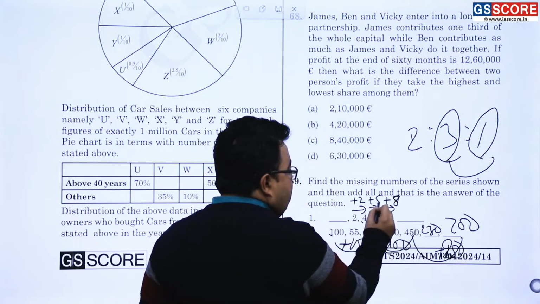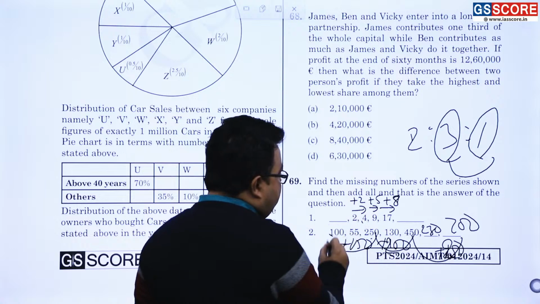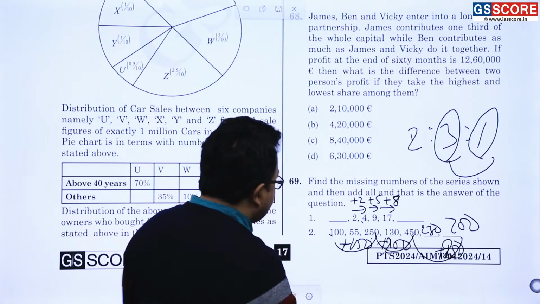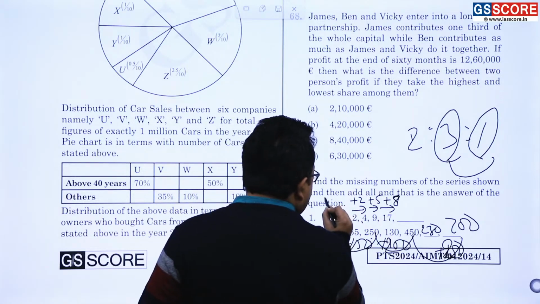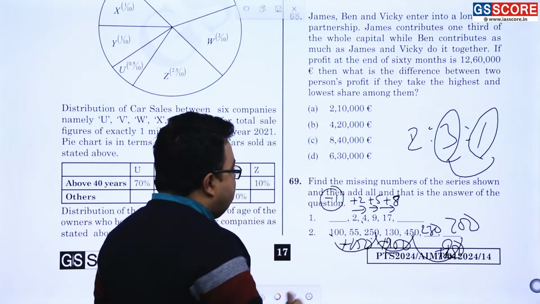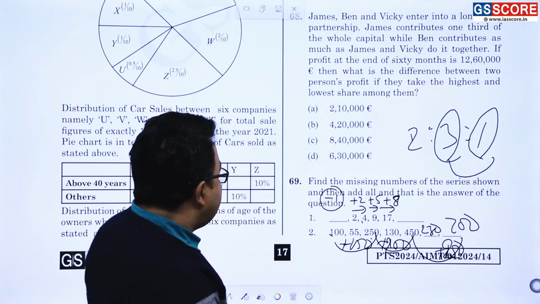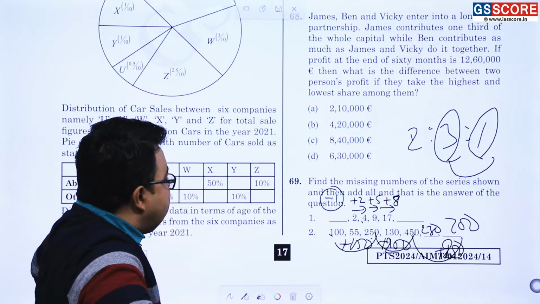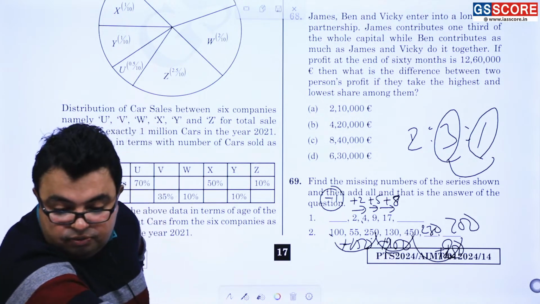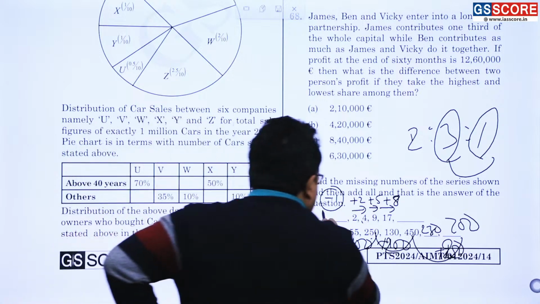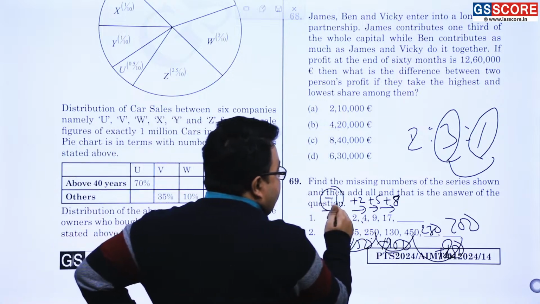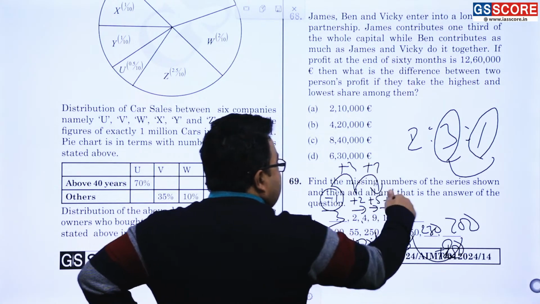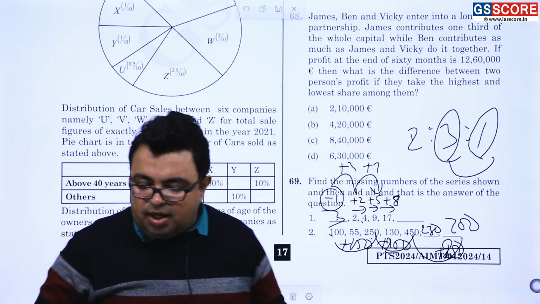So here is a gap of 3, here is a gap of 3, so here should also be a gap of 3. It does mean that in which number should it be -1? To -1, how much will you add so that 2 comes? So if it is -1, then only the answer will be there, of course. Sorry, so it will be 3. Now between 3 and 2 there is a gap of -1, and here +3. So likewise the answer will be there and you can easily solve.